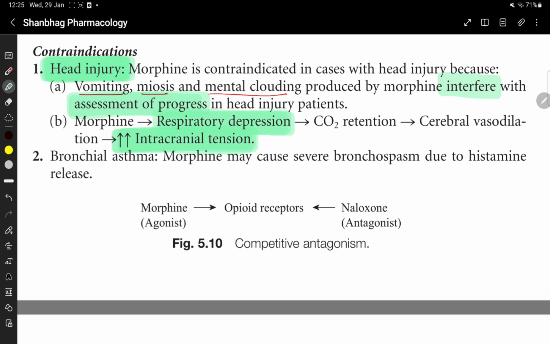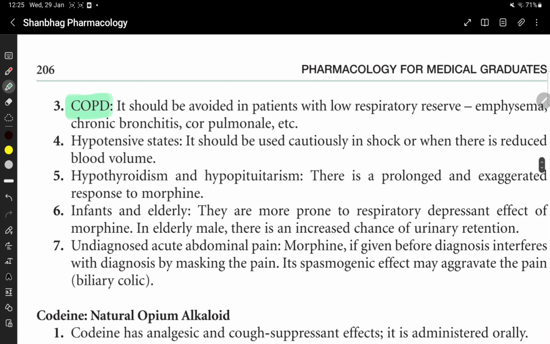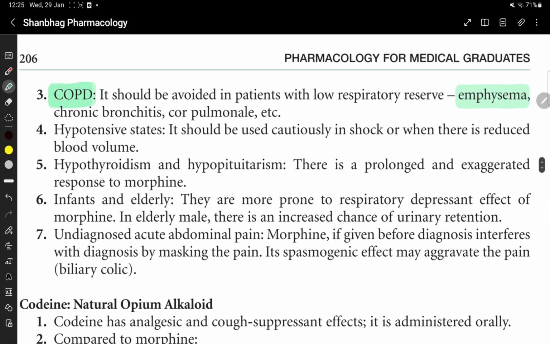Morphine causes severe bronchospasm, that's why it is contraindicated in bronchial asthma. Also avoided in COPD like emphysema, chronic bronchitis, and cor pulmonale. These are the conditions with low respiratory reserve. In hypotensive states it is contraindicated. It should be cautiously used in shock or when there is reduced blood volume.